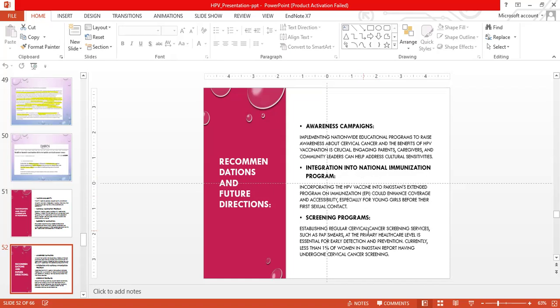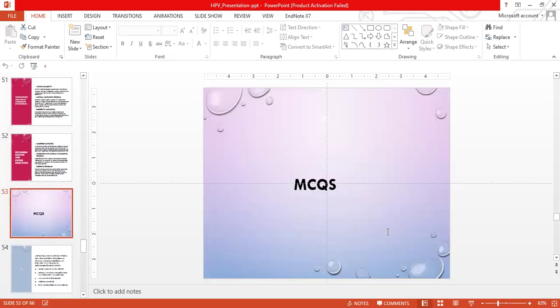Screening program, establishing regular cervical screening services such as the pap smear at the primary healthcare level is essential for early detection and prevention. Currently, less than 1% of the women in Pakistan report having undergone cervical cancer screening.